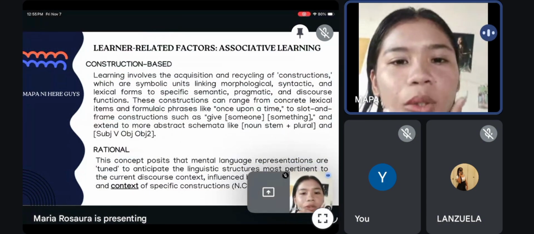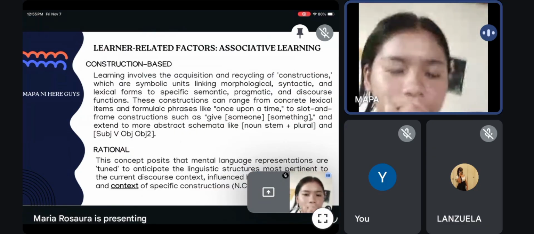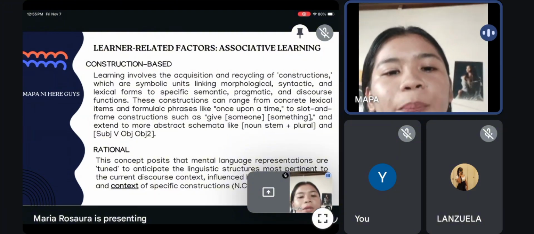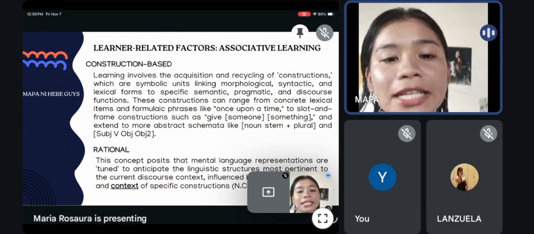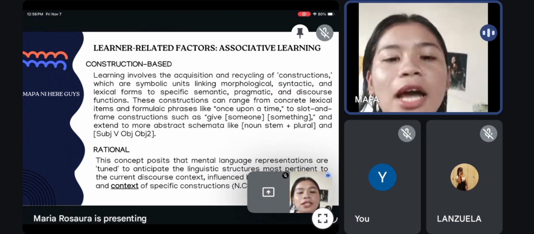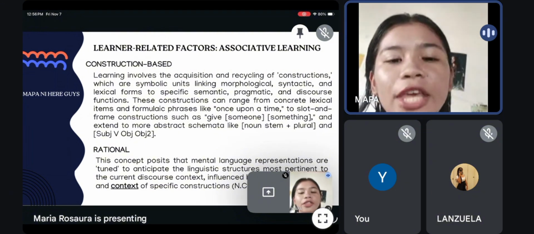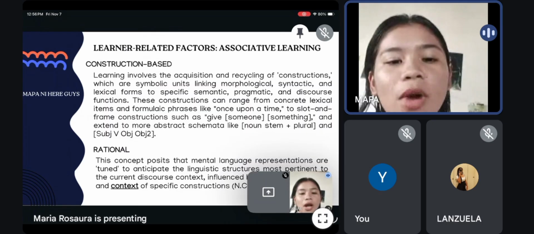So now let's proceed to learner-related factors: associative learning. When people learn a second language, their brain uses general thinking skills that are also used in everyday learning. These skills come from psychology, and researchers use these ideas to understand how learners process words and grammar.